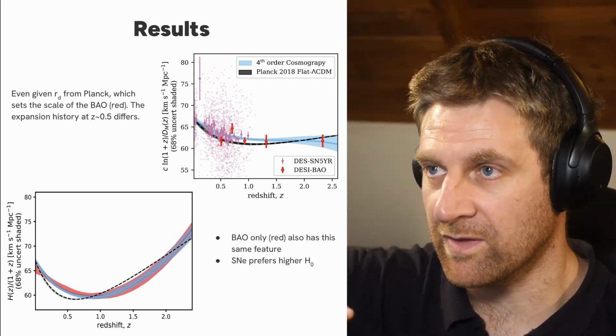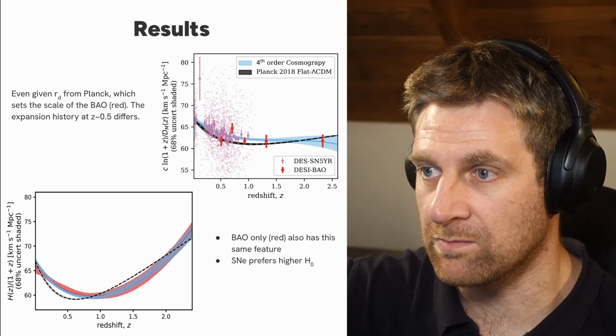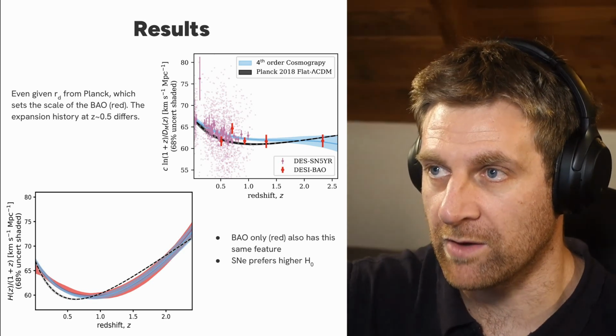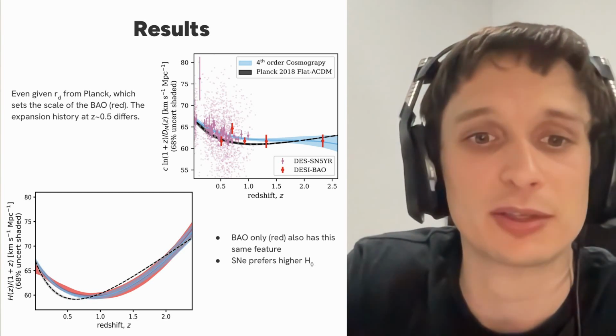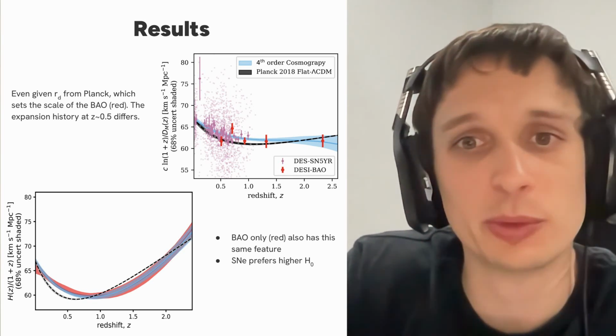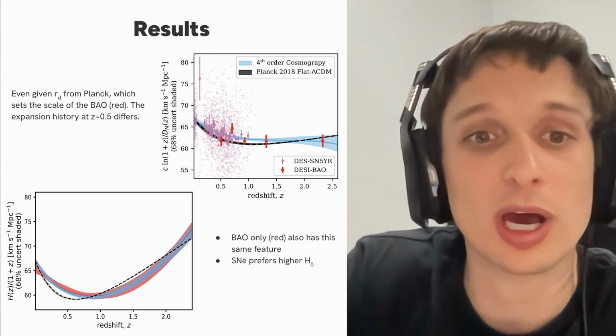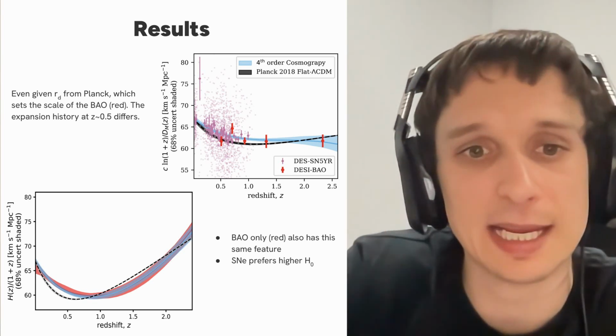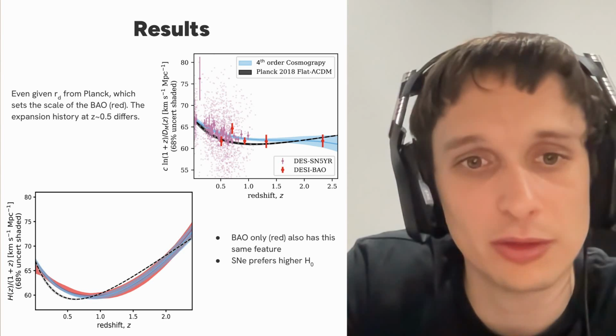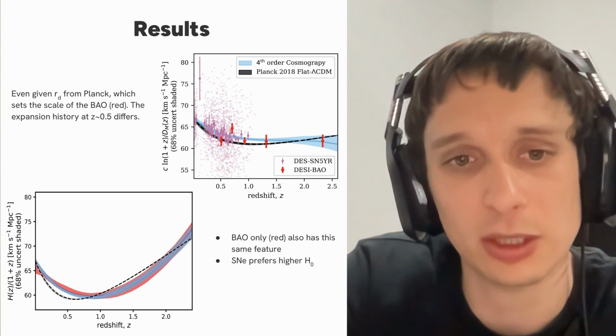Are the supernova the thing pushing this up, or is it the BAO pushing it up? Would supernova on their own? From this, the BAO on its own deviates in its expansion at this redshift. What the supernova is doing is driving H naught up a little bit as well at the lower redshift range. So you can see the red kind of hits the y-axis at a lower value there.